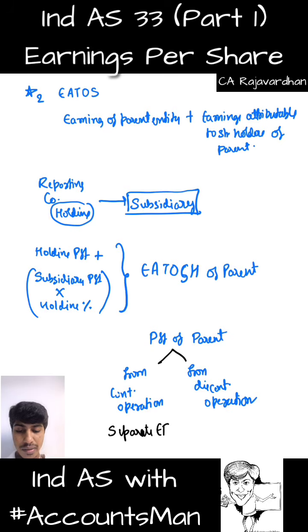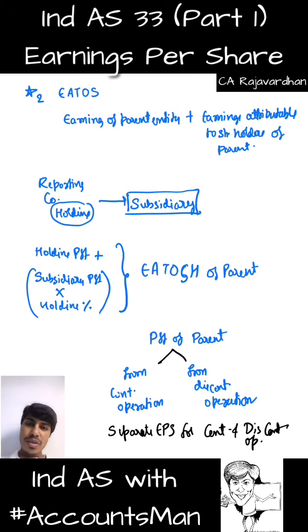Separate EPS for continuing and discontinuing operations. So we'll have two EPS, EPS for continuing operations found separately, EPS for discontinuing operations found separately. You might say, sir, what if discontinuing operations profit is negative? That is, from discontinuing operations we have a loss. It doesn't matter. You will compute negative EPS. So we'll have two EPS, EPS for continuing operations, EPS for discontinuing operations.